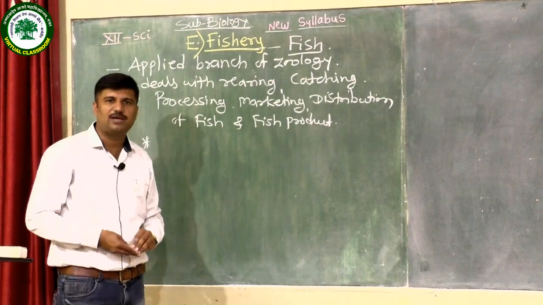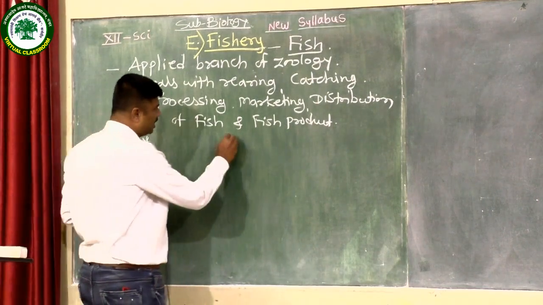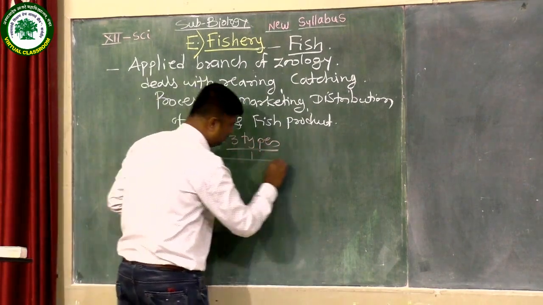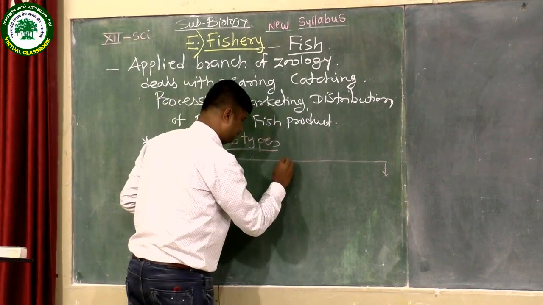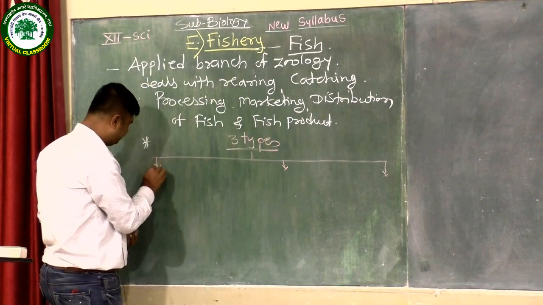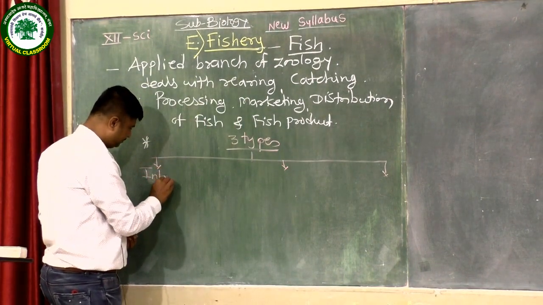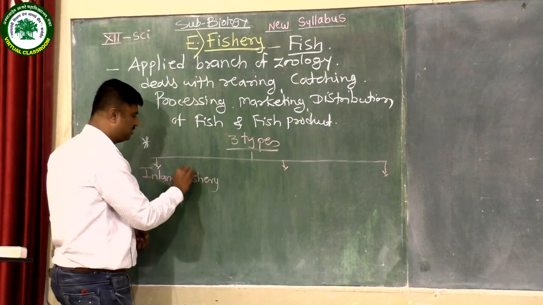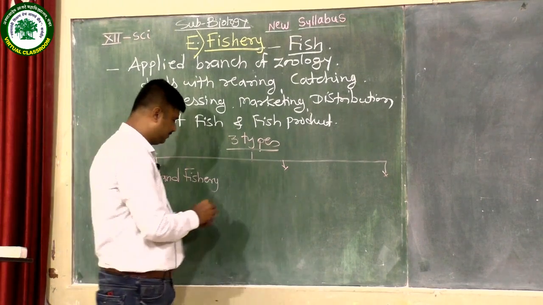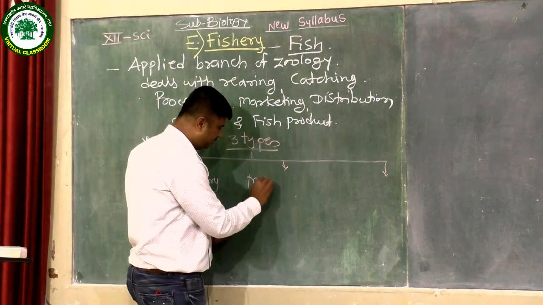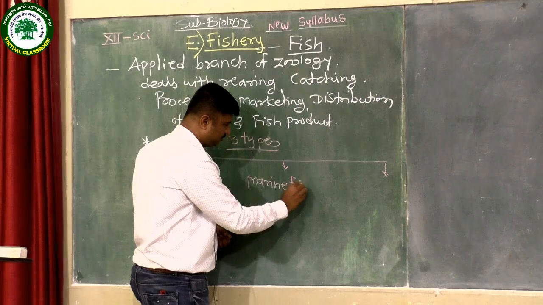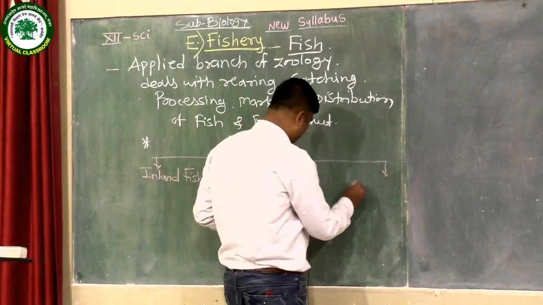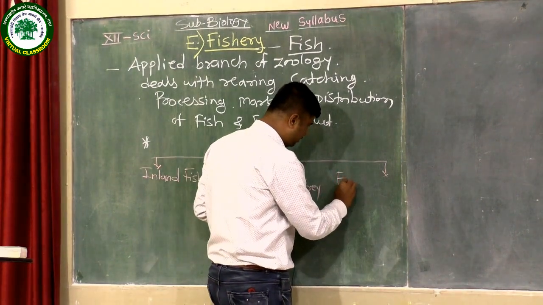The fishery is of three types. For example, inland fishery, which is also known as freshwater fishery; then marine fishery, which is related to the ocean or sea or the coastal line; and estuarine fishery.